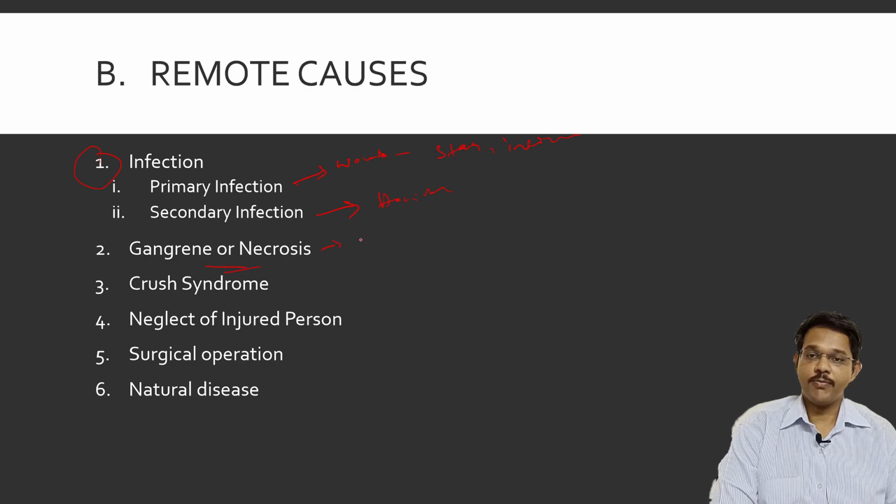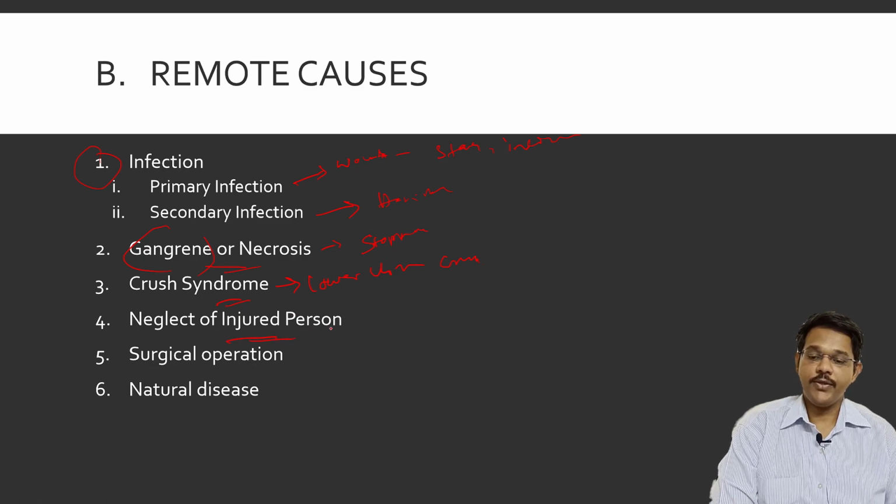This is a modified form of necrosis where there is a stoppage of blood to the organs. When there is a decrease in blood supply to the organs, there is a formation of necrosis. This leads to gangrene formation, where the whole tissue dies off, becomes blackened, and gets amputated. Then the next remote cause is crush syndrome, mainly seen in lower limbs, like gluteal compartment syndrome, where part of the limb is crushed and that part gets infected.